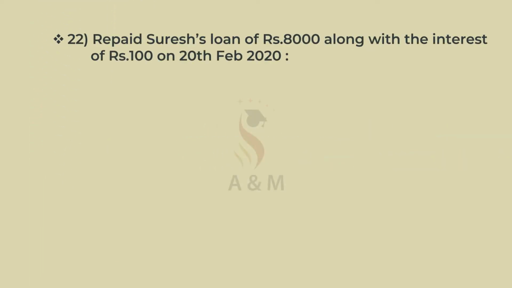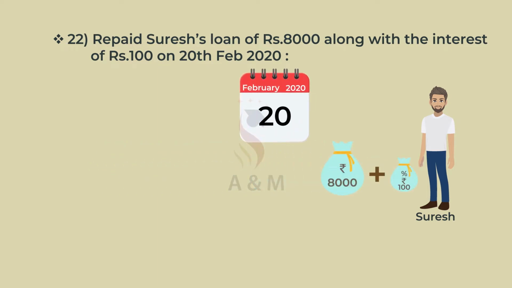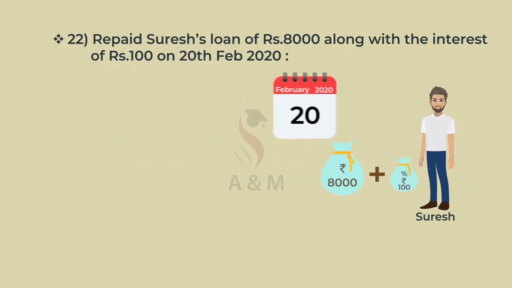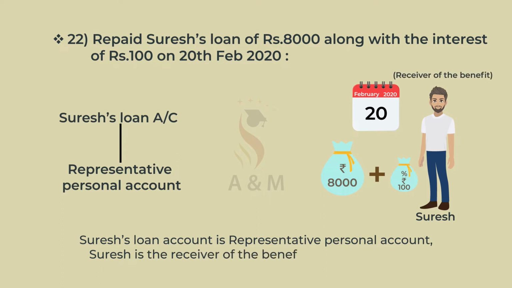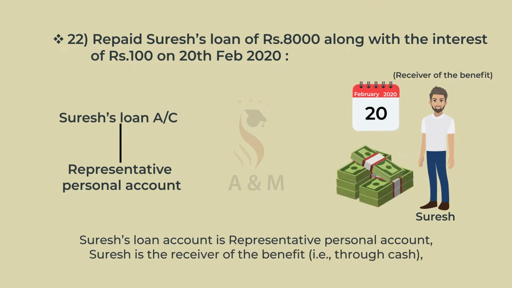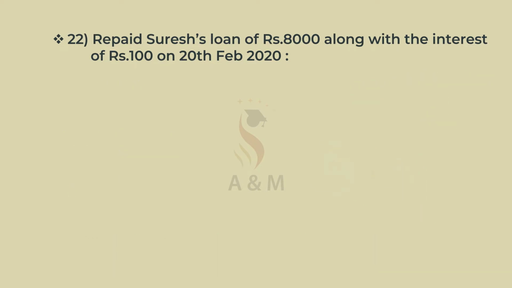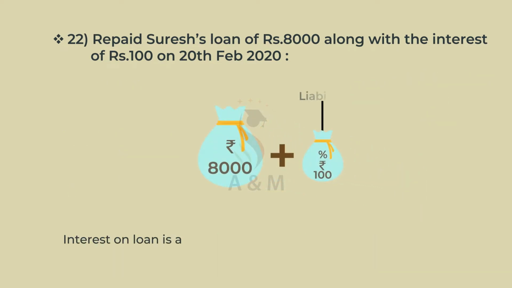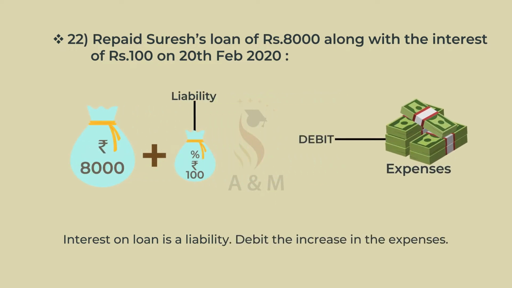22nd, repaid Suresh's loan of Rs 8,000 along with the interest of Rs 100 on 20th Feb 2020. Suresh's loan account is a representative personal account. Suresh is a receiver of the benefit, that is through cash. Therefore, debit Suresh's loan account. Interest on loan is an expense. Debit the increase in the expenses.